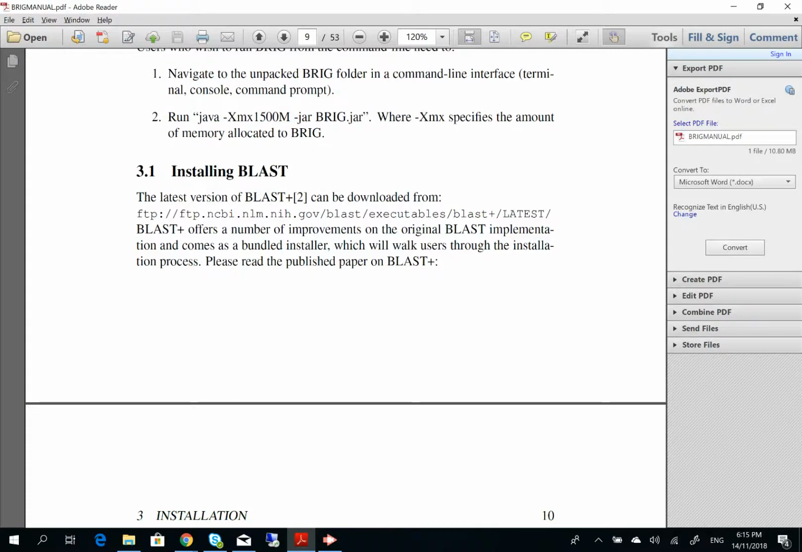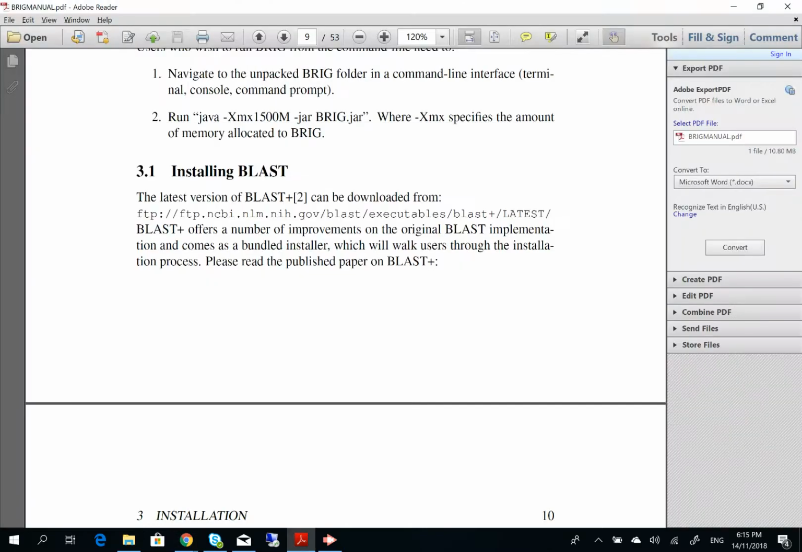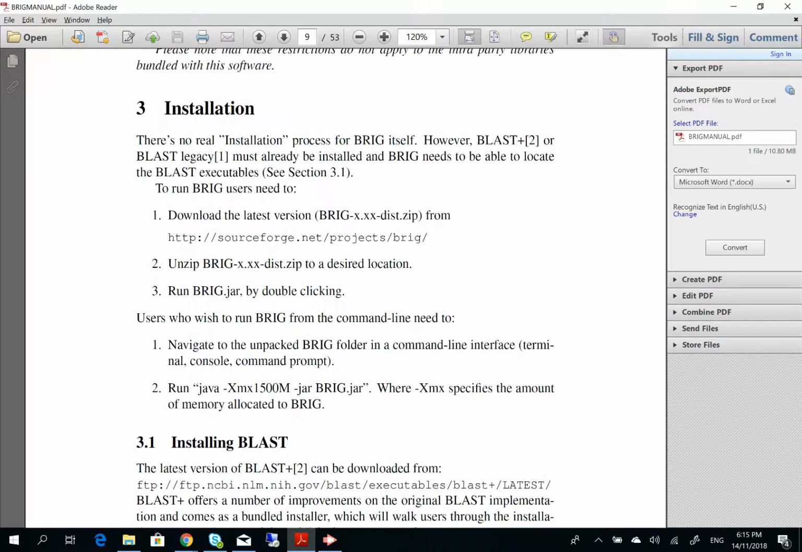Okay, guys. Now we are at this step, which is 3.1, installing Blast. So what we have done so far is we have installed Java, we have installed Brig as well. Now, for Brig to run, we need to install Blast. If you read this section, it tells you